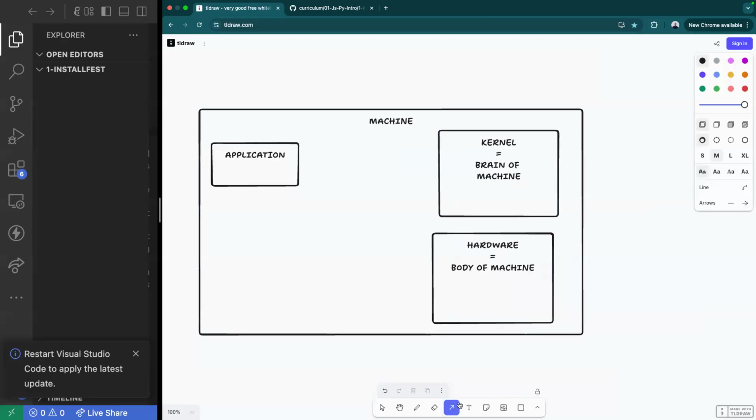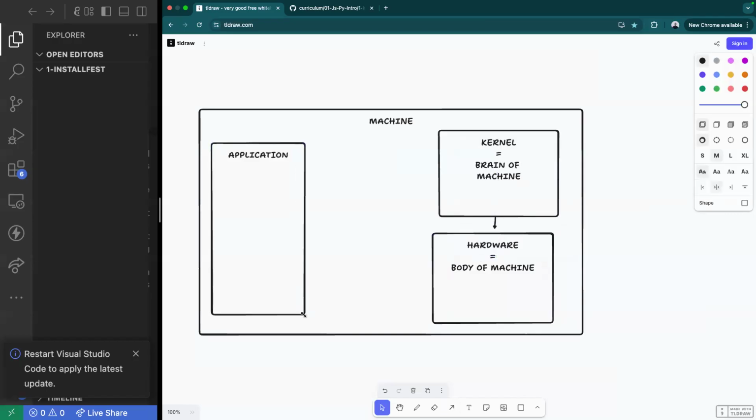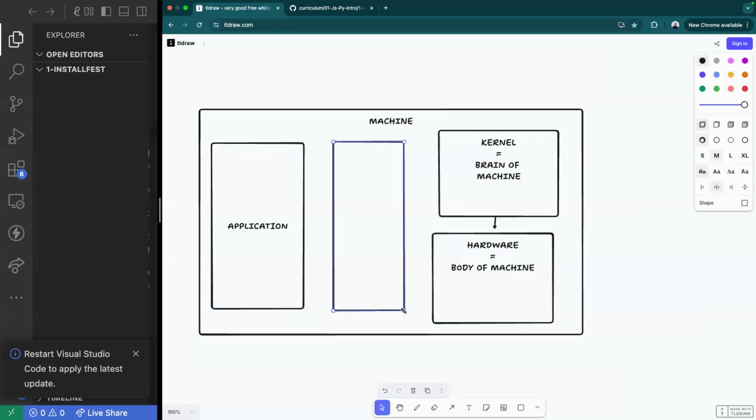Now, we know that the brain of my machine can talk to the body of my machine. But how does an application speak to these two, right? Well, that's where our shell comes in. Or we could just call it a middleman, right? Where the shell works as an interpreter that interprets Linux or Unix commands to the kernel.